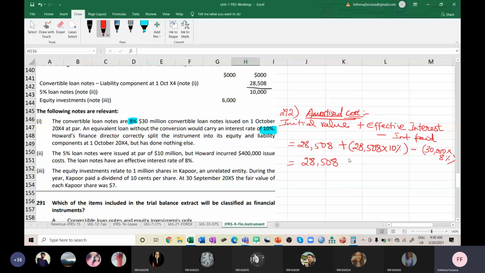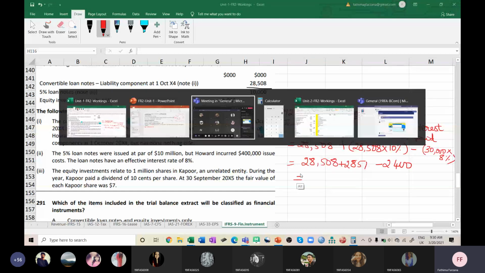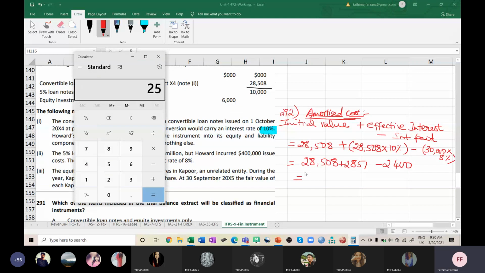Okay, so this is 28,508 plus 10%, which will be 2,850, sorry, 2851. I'll put 2851, because 2850.8 will come. So 2851 minus 8 threes are 24, so 2,400. If you do this, that will be the value. 28,508.